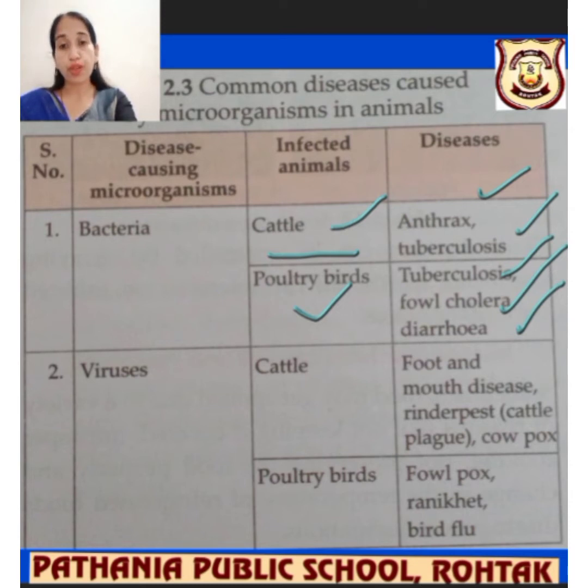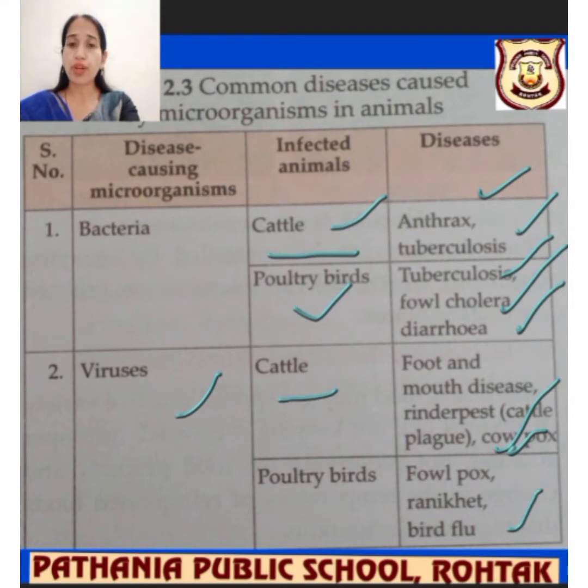If we talk about viruses, they can affect cattle with foot and mouth disease and rinderpest, which is a cattle plague. Cowpox is also very dangerous to cattle. Poultry birds can be affected by fowl pox and bird flu, as we are all aware. Directly or indirectly, these viruses and bacteria definitely affect human health also.